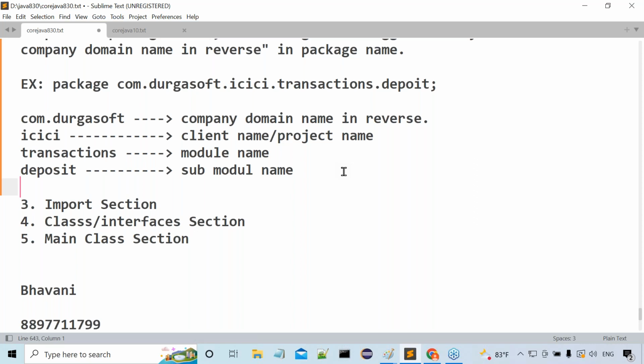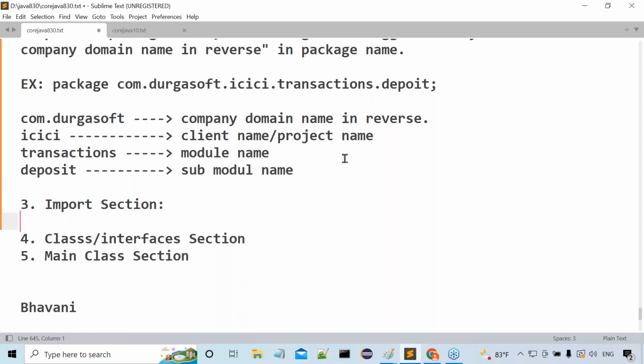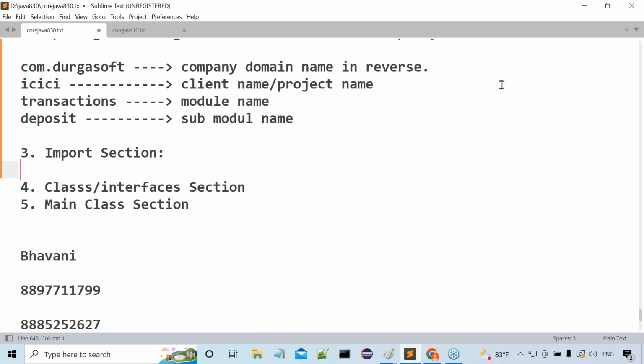Clear? All right, sir. Now, let's move on to the import statement.